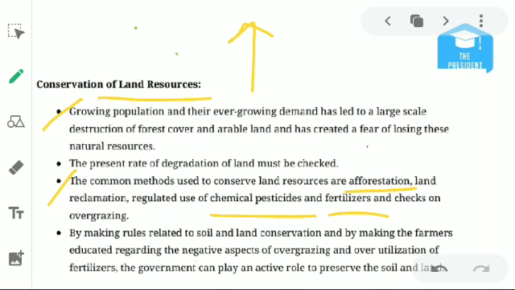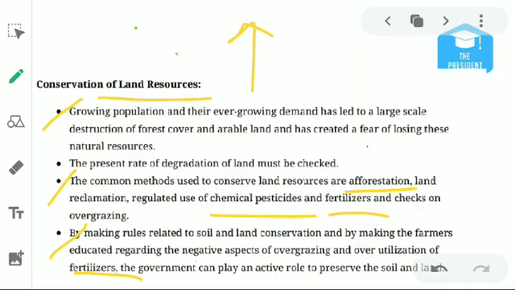We should promote farmers to use organic fertilizers rather than chemical fertilizers, because chemical fertilizers, when they go on the soil, pollute the soil as well as water, but organic compounds don't do that. Okay, we can use fertilizers like this.